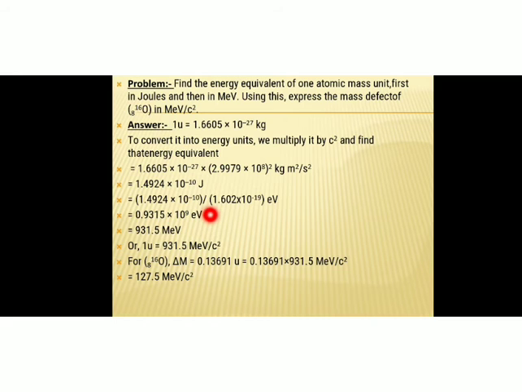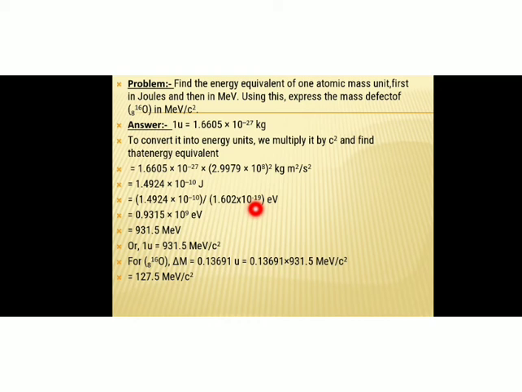Okay. Then, you got the energy in joule, and if you want to find out the energy in mega electron volt, you need to do some conversion again. Here you had already studied 1 joule is 1 by 1.6 into 10 raised to minus 19 electron volt. That is, if you want to convert a quantity from joule to electron volt, divide that quantity by 1.6 into 10 raised to minus 19.